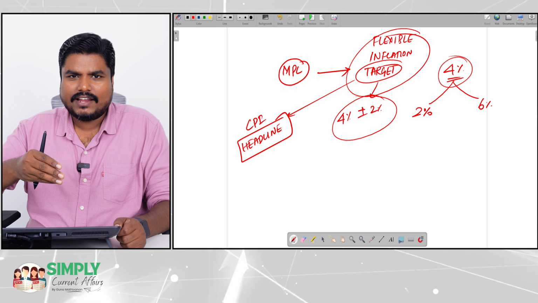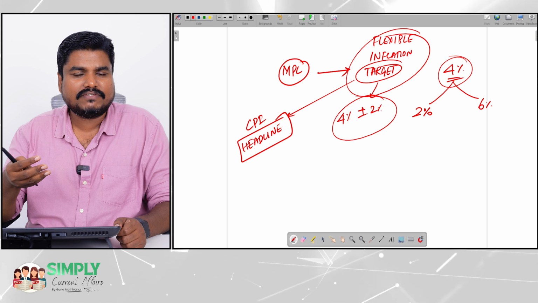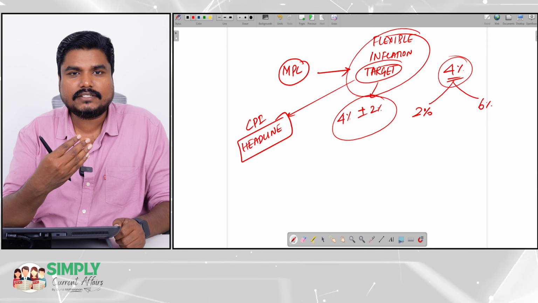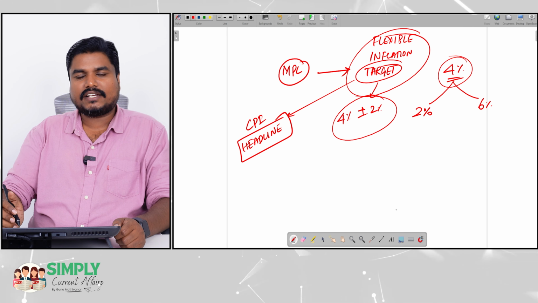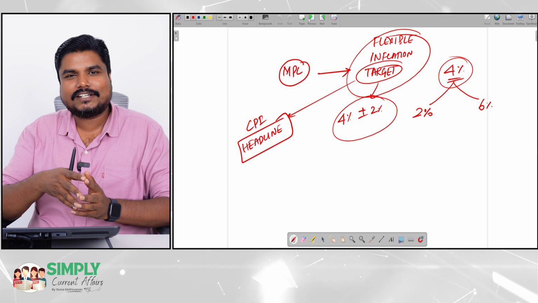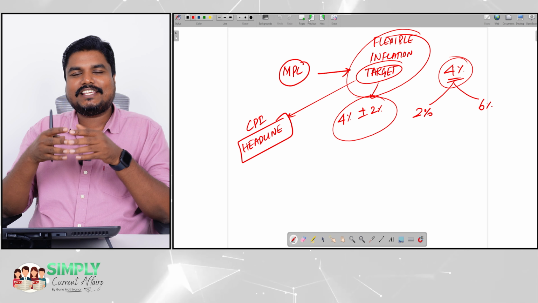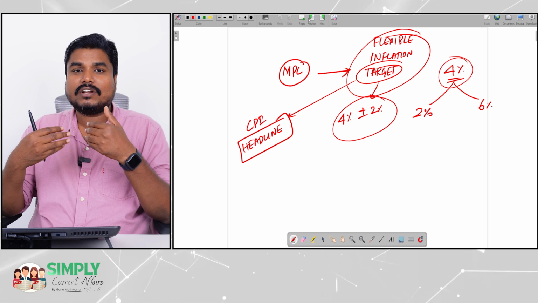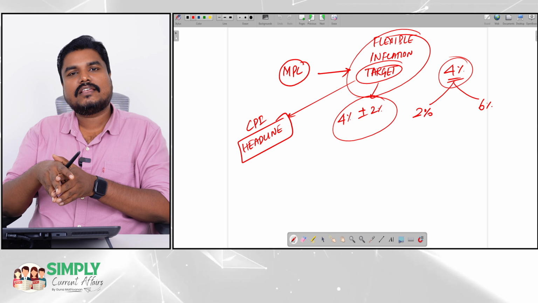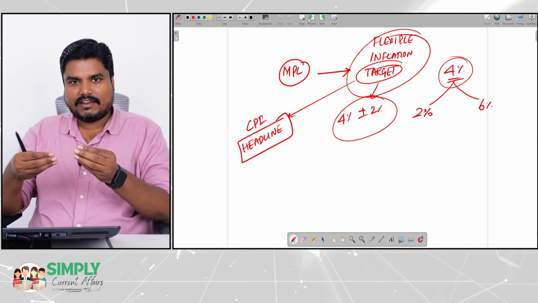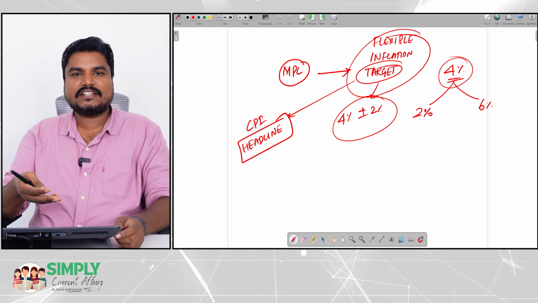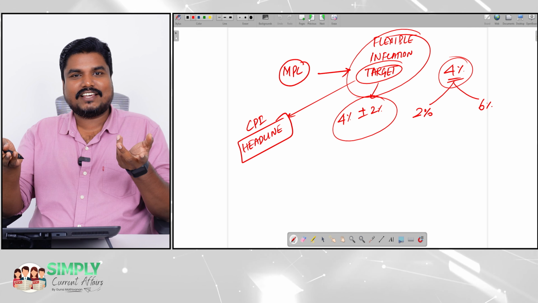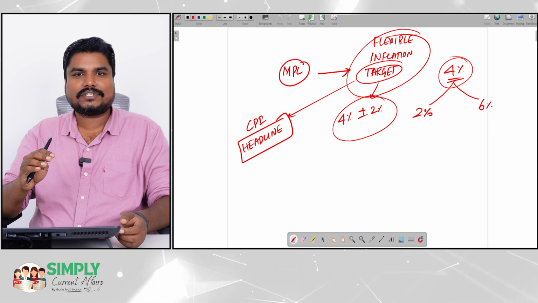So Reserve Bank of India conducted a study to examine the effectiveness of flexible inflation targeting, and it also sought public feedback and comments. In this backdrop, an IIM professor gave his opinion in the form of an editorial in Business Standard. That is what we are going to discuss today. His opinion highlights the effectiveness of flexible inflation targeting, so if there is a question in UPSC regarding flexible inflation targeting, these points can be directly used.